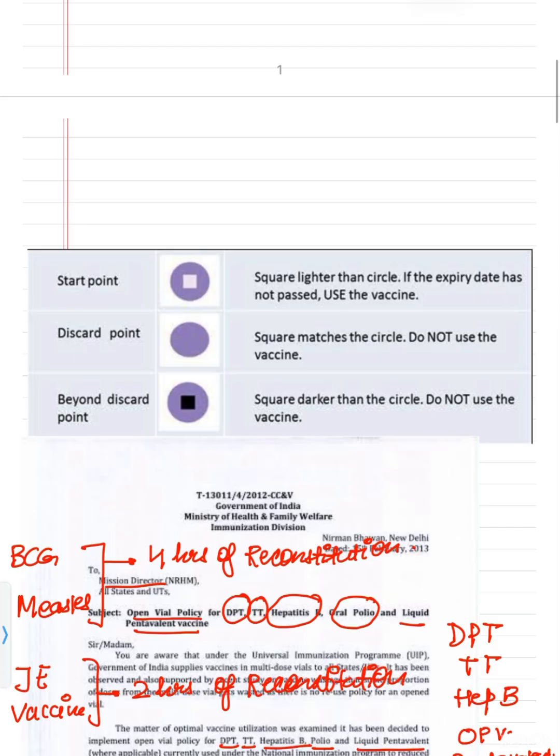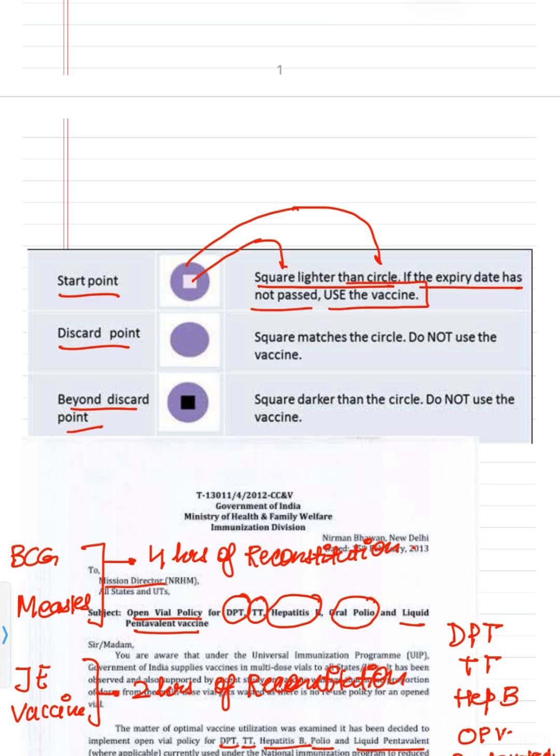One more concept in it. What is it? We have to see in open vial policy 3 points: start point, discard point, and beyond discard point. What is start point? That the square which is inside, it is lighter than the circle. You can see that the square is lighter than the circle. If the expiry date has not passed, use the vaccine.